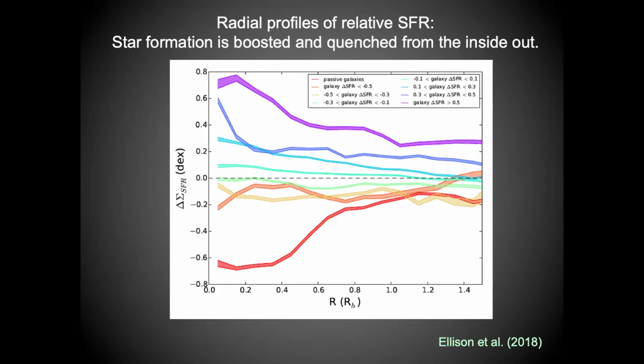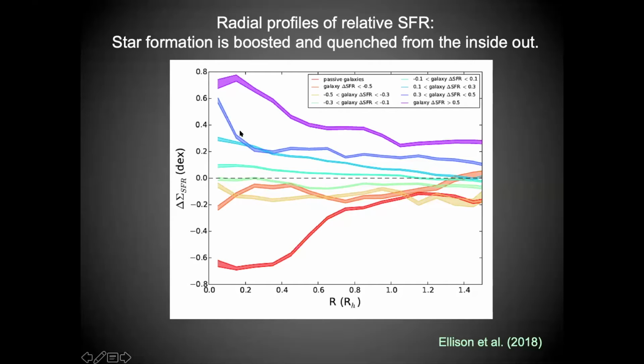So for example, we can look at the purple profile here. This is for the galaxies whose global star formation rates are highest above the main sequence, the so-called starburst galaxies. And what we see is that they have elevated star formation rates at all radial distances out to at least 1.5 effective radii. But the enhancement in the star formation is particularly strong in the inner regions.